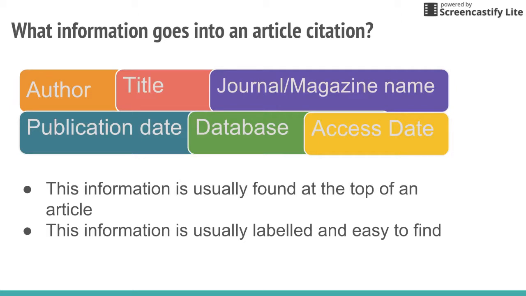So as we're looking at our sources, we're looking for all these little different pieces of information, and those will go together to create a citation. When you're looking at your article, all that information is usually at the top, and a lot of times it's even labeled for us, which makes it easier.